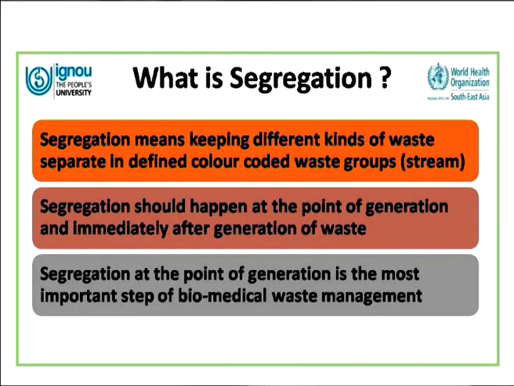So these rules are available on the internet as well and on the CPCB website also, and you can go through these rules in details for further information. Now let us come to what is segregation. Basically, segregation means keeping different kinds of waste separate in defined color-coded waste groups or streams.